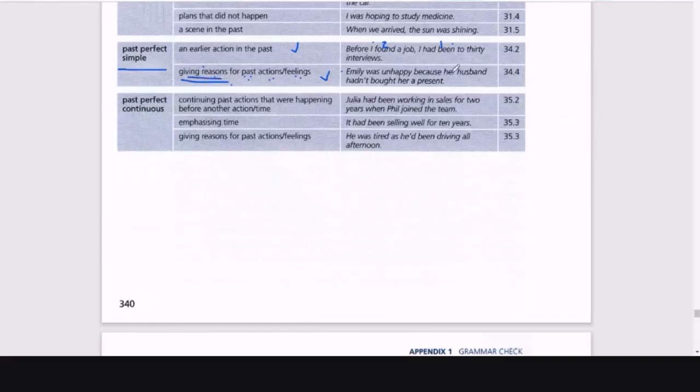Emily was unhappy because her husband hadn't, in the negative, hadn't bought her a present. So this is the reason why she was unhappy. We use because, normally, hadn't bought her a gift. So we're explaining the reason for the unhappy wife, right?